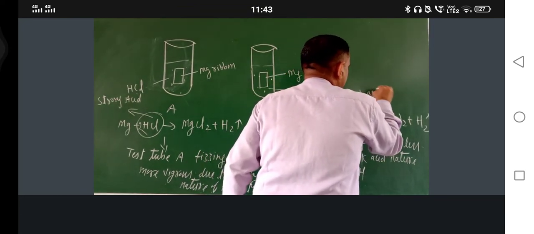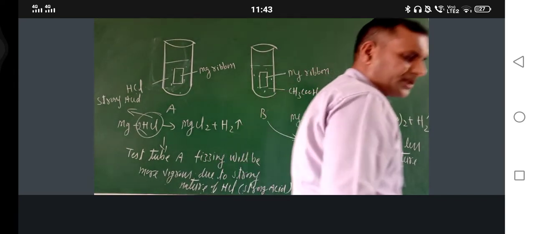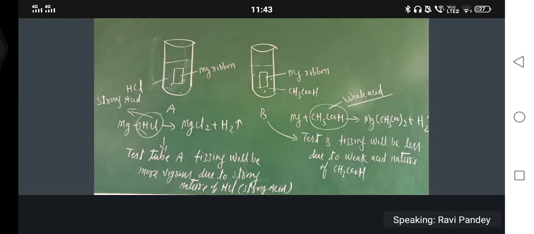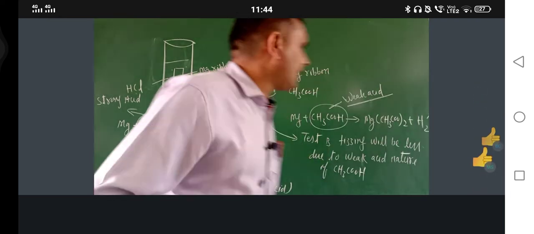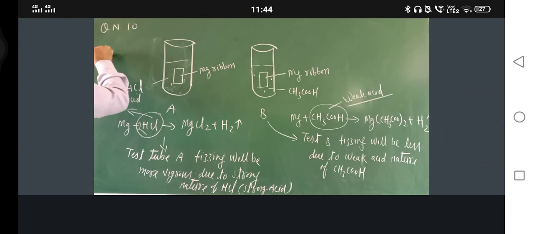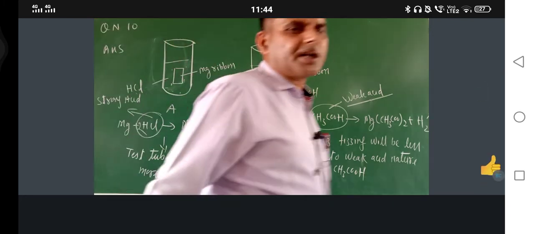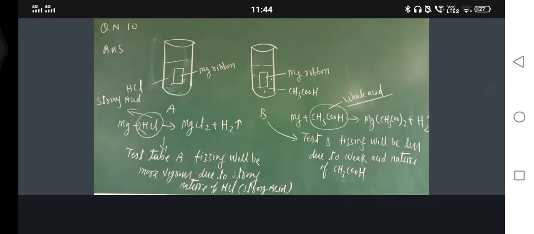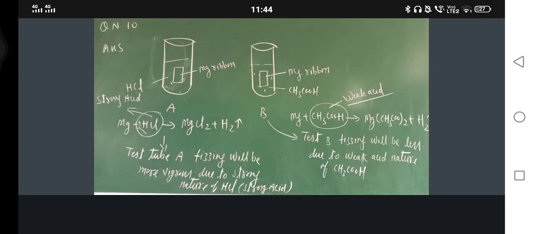Weak acid. Hence what would be there? Reaction will be slow. Okay. So now you have got, hello, am I audible and visible? Now just try to understand. This is the answer of question number 10. Question number 10. Answer. So this is because of strong and weak nature of HCl and CH3COOH respectively.